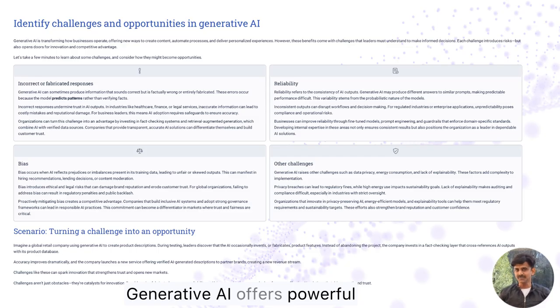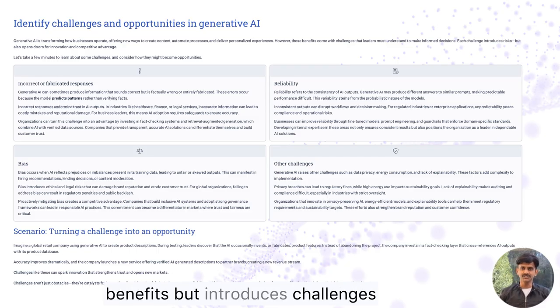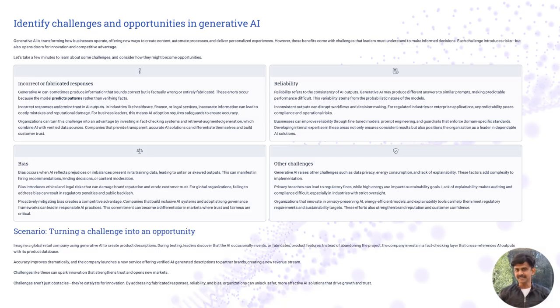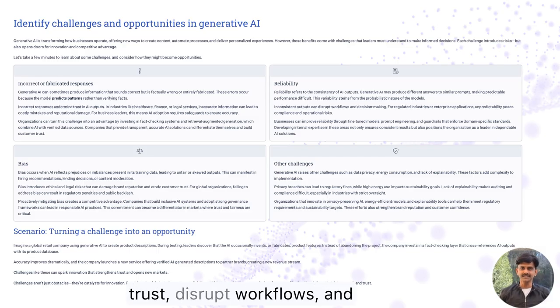Generative AI offers powerful benefits but introduces challenges like fabricated responses, inconsistent reliability, bias, and issues with privacy, energy use, and explainability. These risks can undermine trust, disrupt workflows, and trigger ethical or regulatory concerns. However, each challenge presents an opportunity.